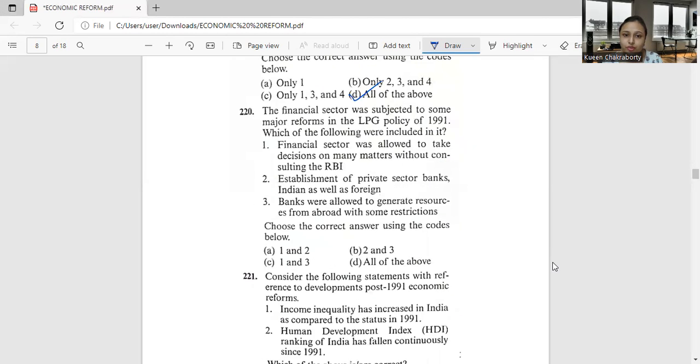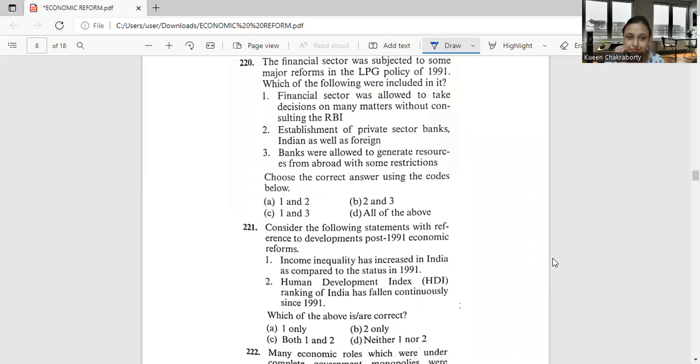Next, moving on to question 220. The financial sector was subjected to some major reforms in the LPG policy of 1991. Which of the following were included in it? Financial sector was allowed to take decisions on many matters without consulting the RBI.